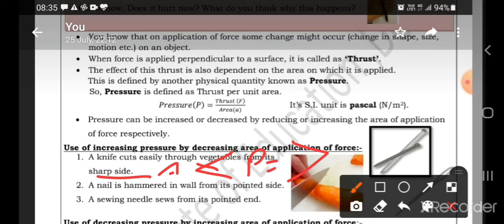When the nail's end is pointed, its area of application of force is less, pressure will be more, and the nail will go into the wall or into the wood easily. That is why we always seek a pointed end of the nail. Third, a sewing needle sews from its pointed end. Same reason, when the needle is pointed, area will be less, pressure will be more, and it will go easily into the cloth for sewing.